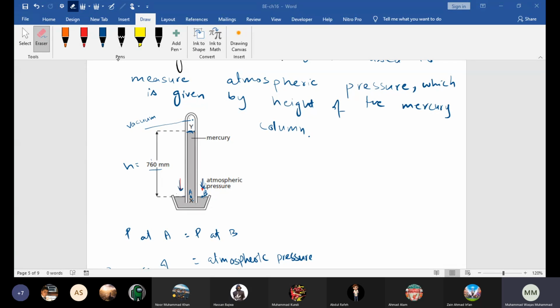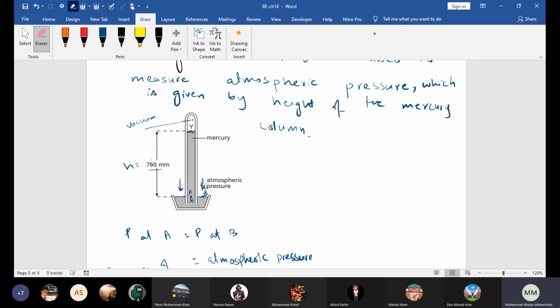Beta, no one else is telling, only Hassan is telling. Beta, is it clear? Yes, sir. Shabash, beta. What is above the mercury? Sir, if there is air there, that would also cause pressure, right? Then the length of this liquid column should be less, because some of the pressure is caused by the air. So then it will not be 760.